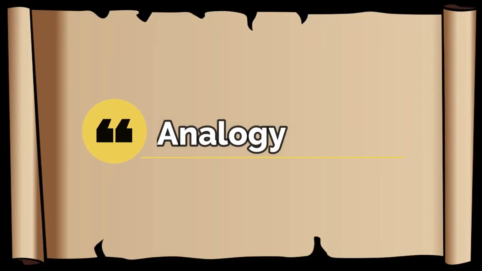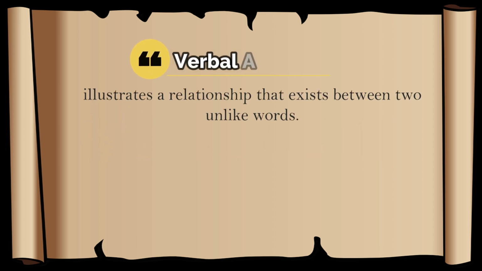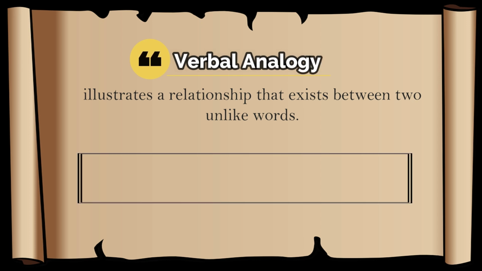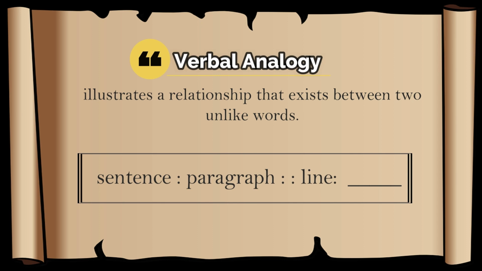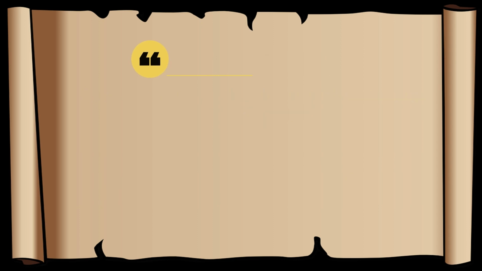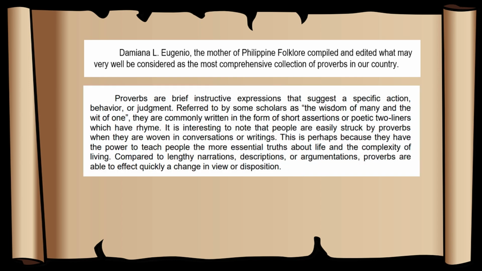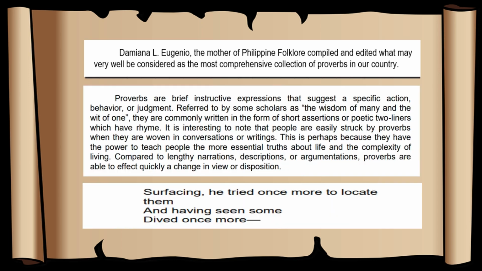Analogy covers different subjects, but we will be focusing on word or verbal analogy. Verbal analogy illustrates a relationship that exists between 2 unlike words. For example, sentence is to paragraph as line is to stanza. So, what is the relationship of the word pairs? A sentence is a part of a paragraph. Likewise, a line is a part of a stanza. Therefore, the relationship between the 2 pairs of words is part to whole.